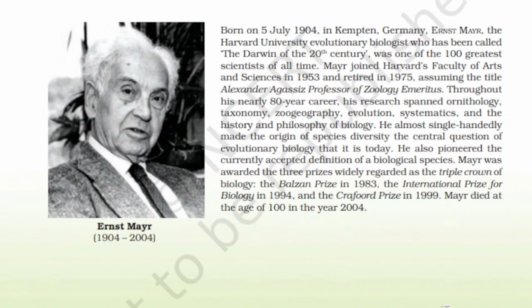Ernest Mayr is the scientist. He is considered the Darwin of the 20th century. This is the important point. Here there is not much scope for questions from this paragraph, but this is most important.